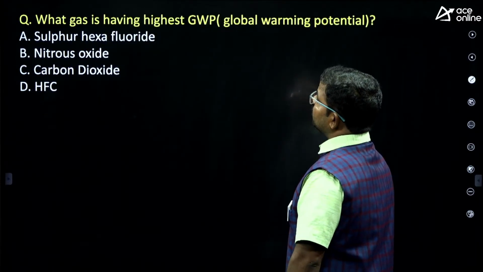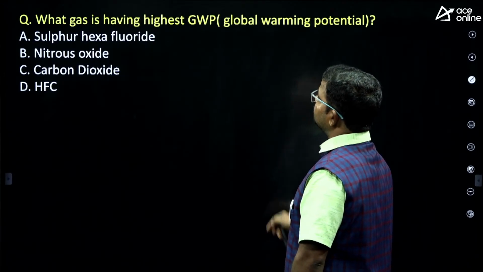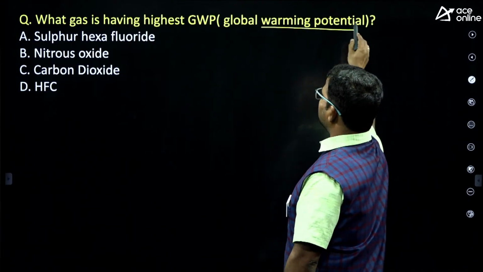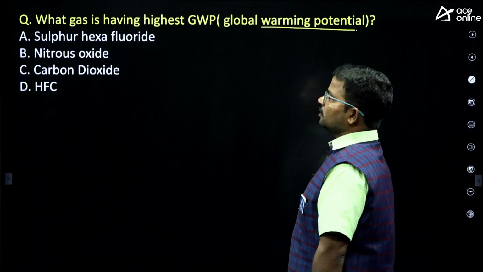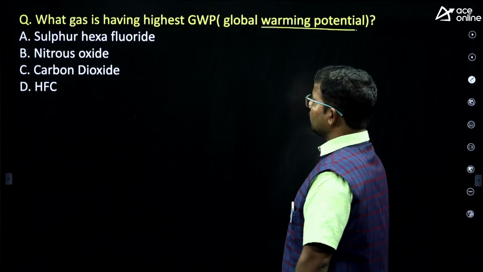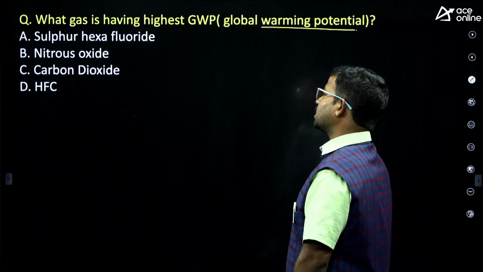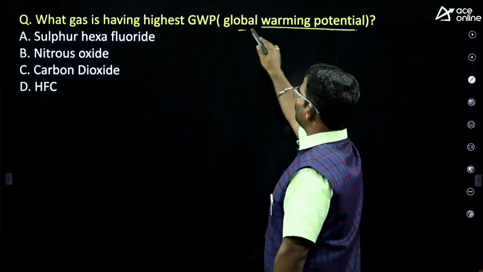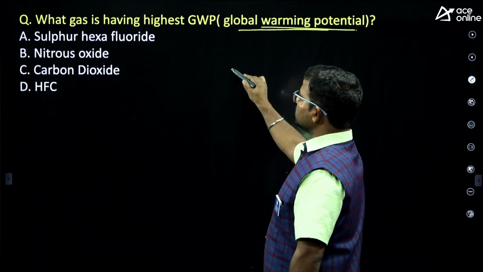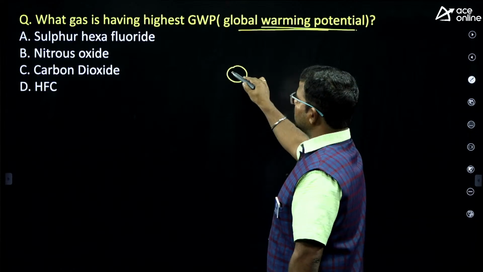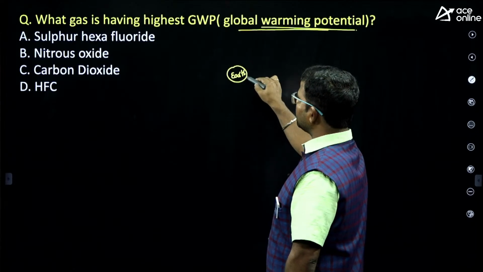What gas has the highest GWP, global warming potential? Which gas has the highest global warming potential? Here they mention sulfur hexafluoride, nitrous oxide, carbon dioxide, HFC. GWP stands for global warming potential. It means, guys, let's consider our planet Earth.